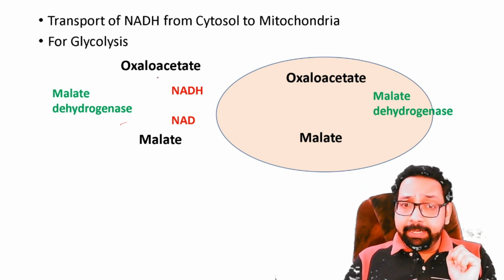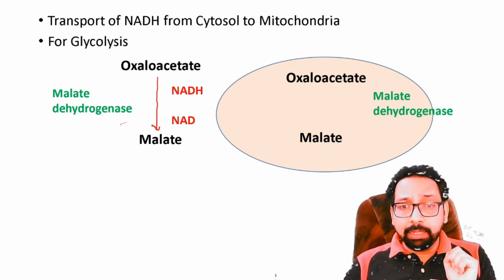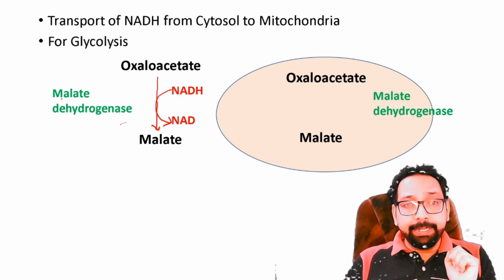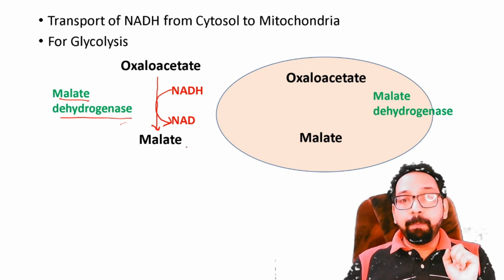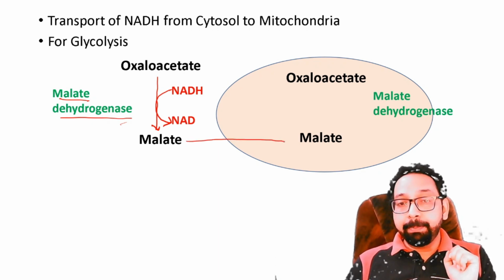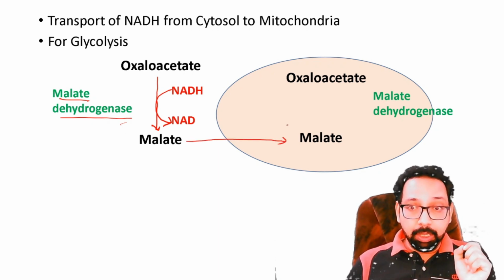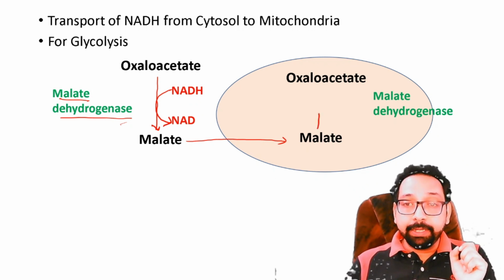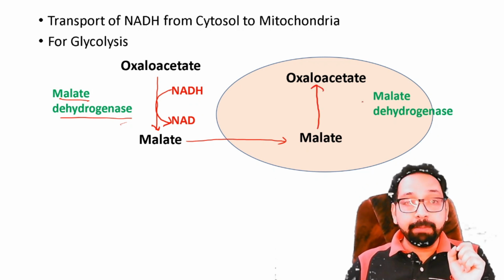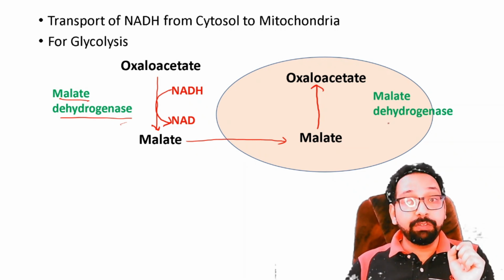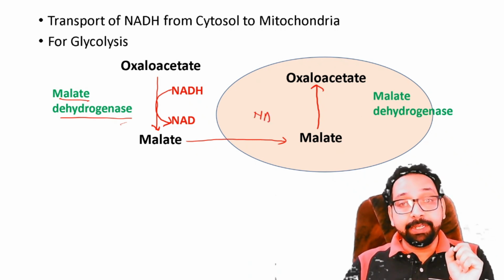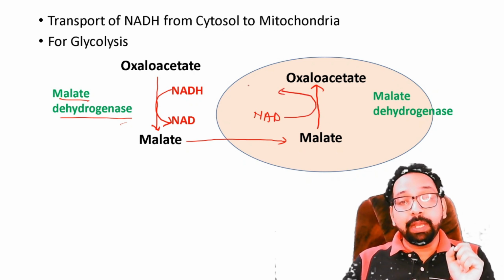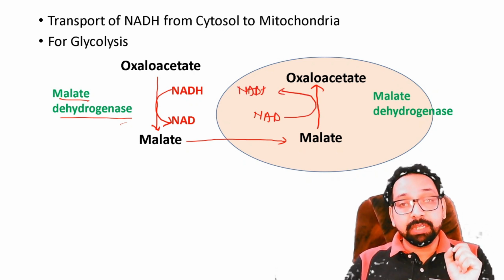In this mechanism, NADH binds with oxaloacetate and is converted to NAD by malate dehydrogenase. And you know malate can cross inner mitochondrial membrane with the help of some transporter. Now malate is converted back to oxaloacetate again by the same enzyme malate dehydrogenase, which is present in mitochondria, and in this reaction NAD is converted to NADH, just opposite.